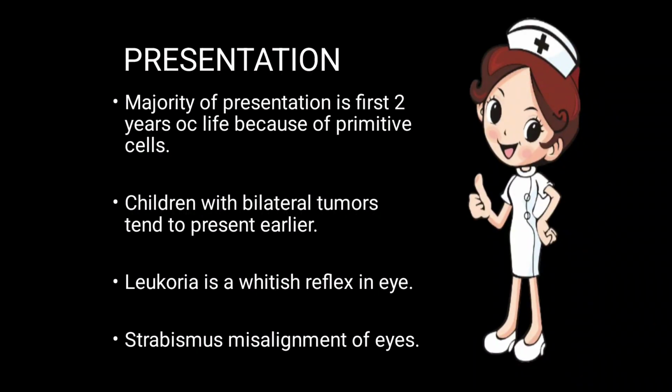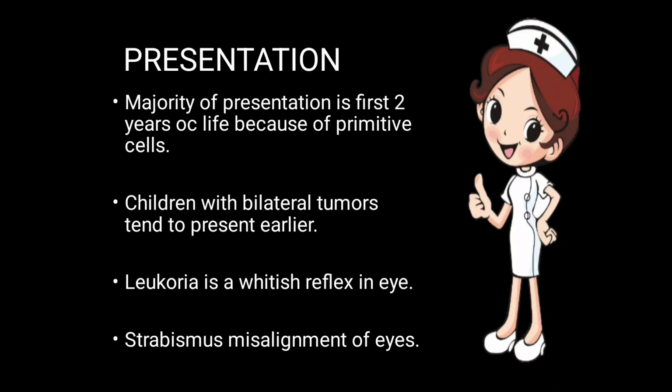Presentation. The majority of presentation is in the first 2 years of life because of the primitive cells. It occurs due to the differentiation of the primitive cells, so it occurs in the first 2 years of life. Children with bilateral tumor tend to present earlier. If the children have a bilateral tumor, then it will present earlier.